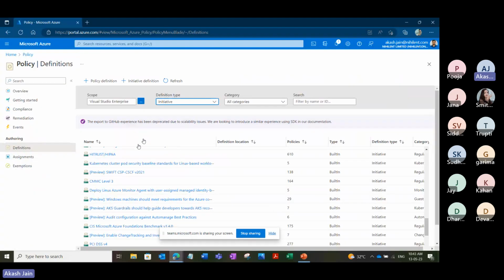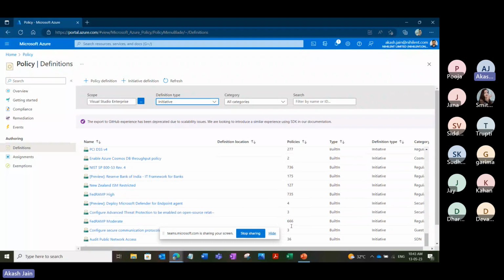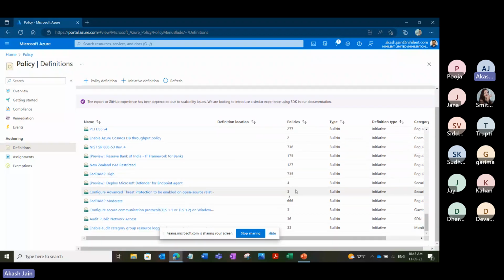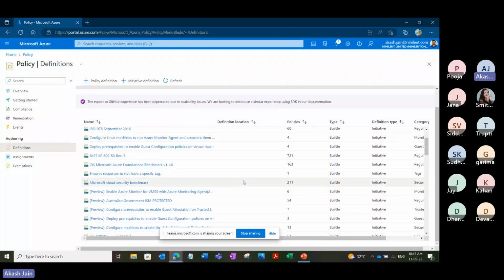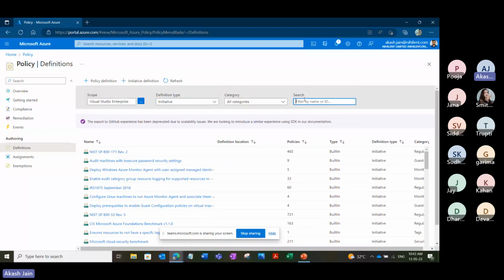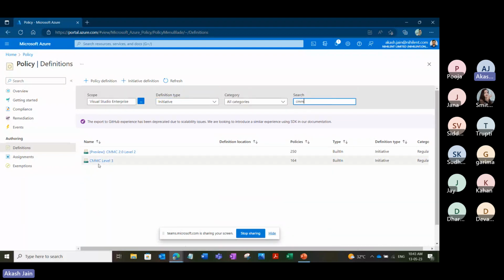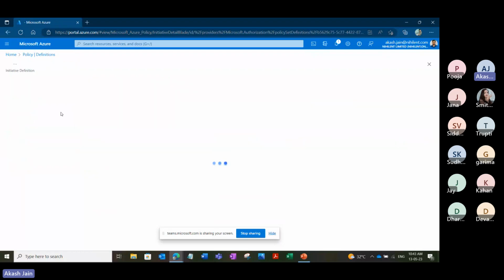So I was going through this initiative definition. You can see that these are initiative definitions, and inside them there are so many policies configured inside this built-in initiative. Azure has already created these, like the example which I showed in my slide. If you see CMMC level 3, let's click on it and show you what exactly is inside this.